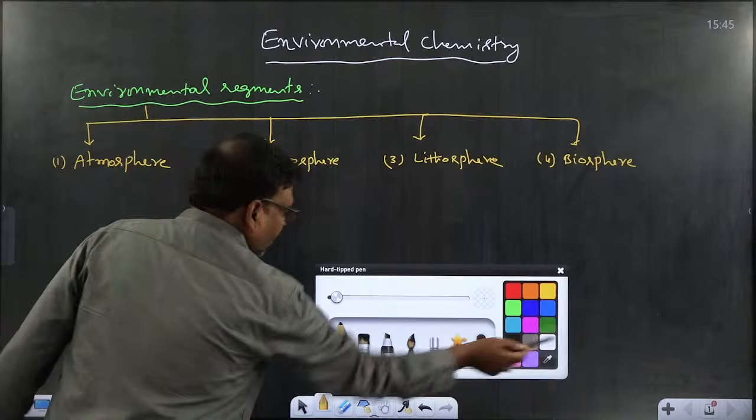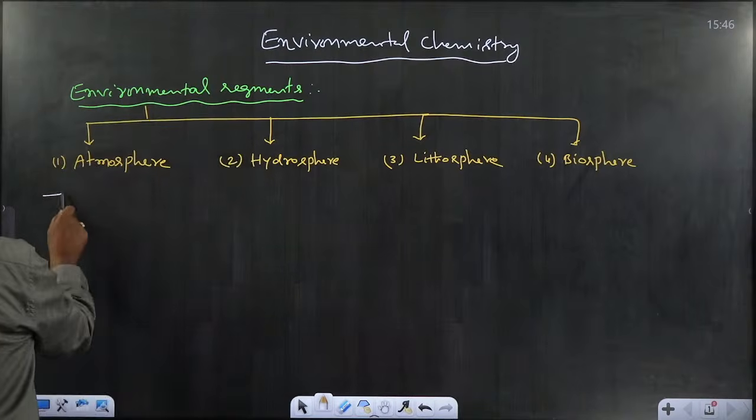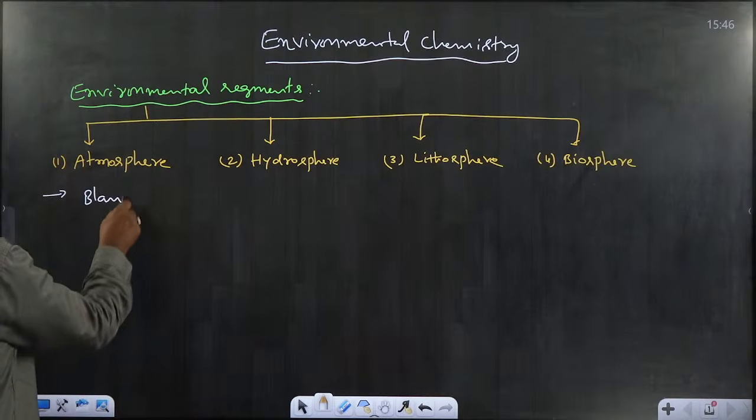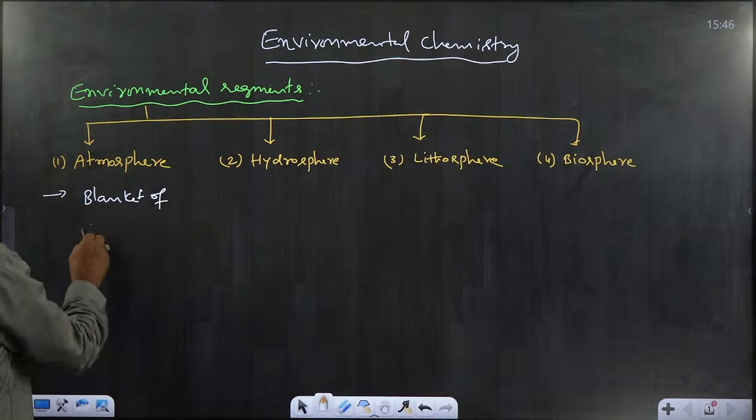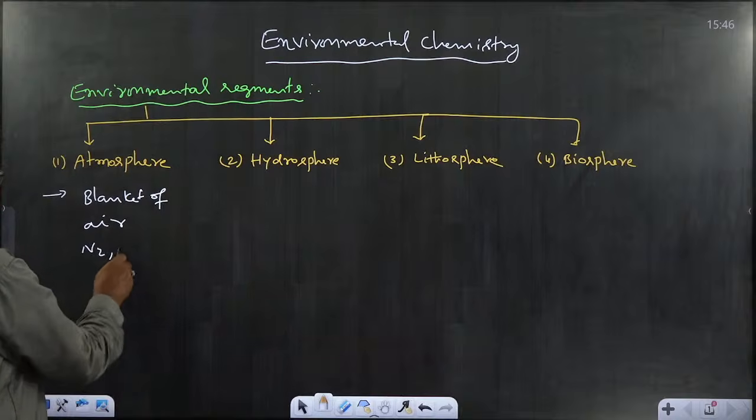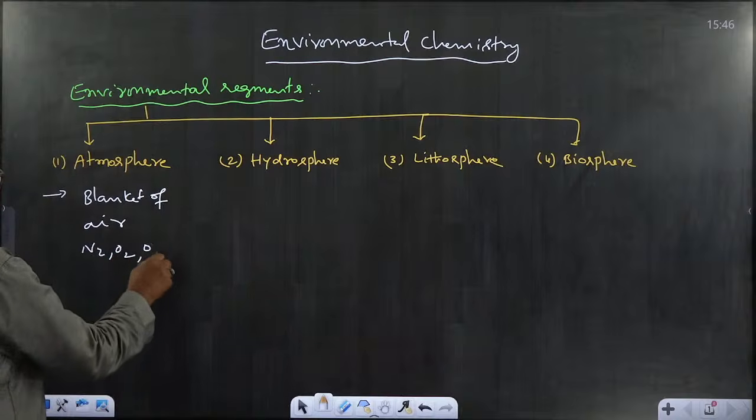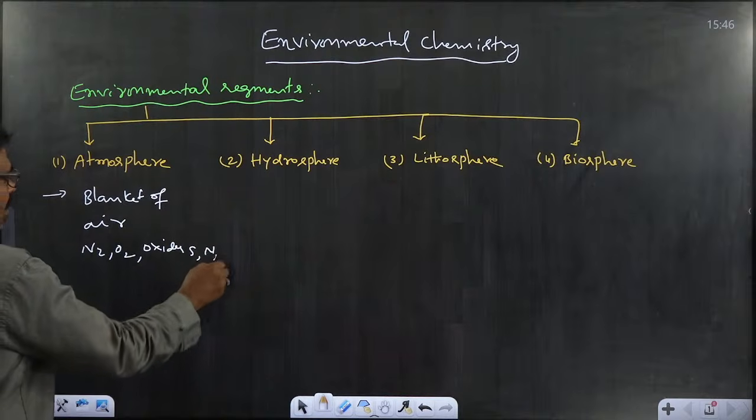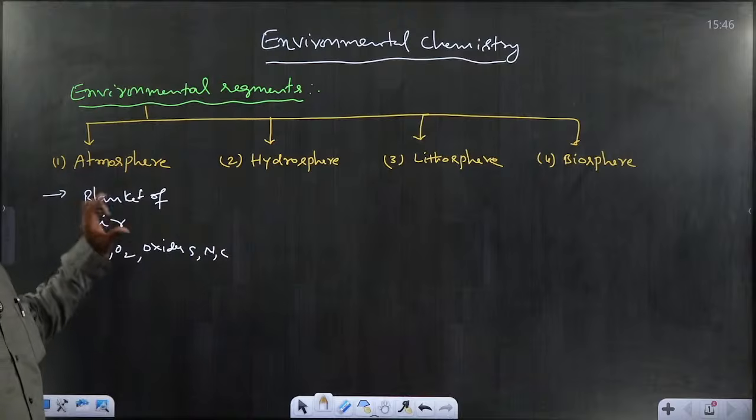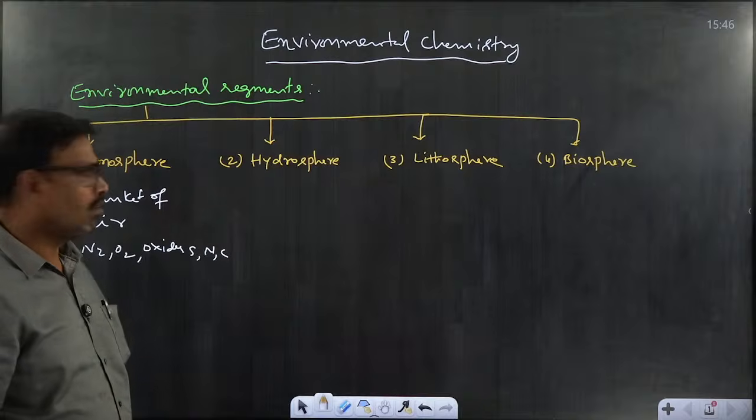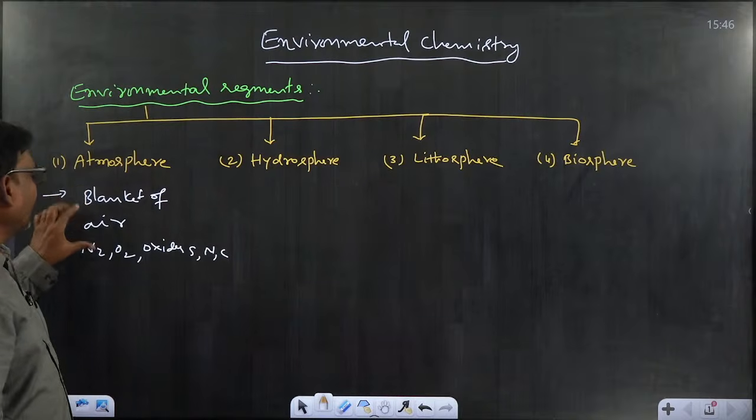Atmosphere. That atmosphere contains a blanket of air. That air contains so many gases like nitrogen, oxygen, oxides of sulfur, nitrogen, carbon, like that. So atmosphere protects the earth as a blanket, because these gases create the environment.